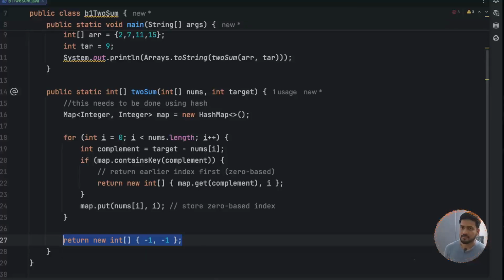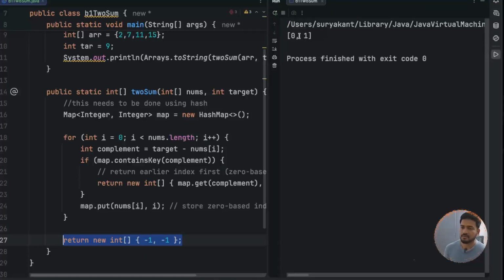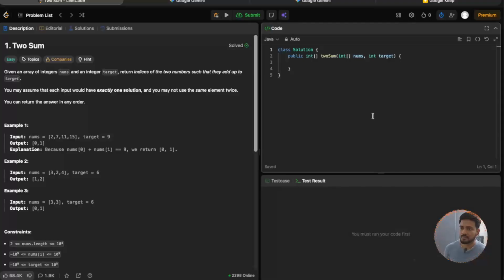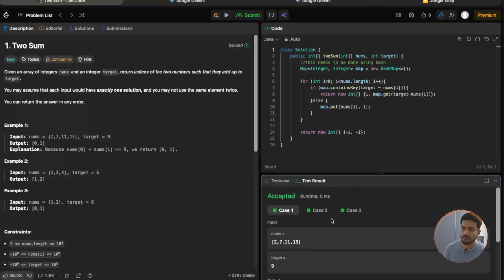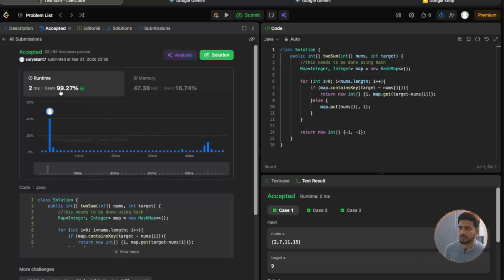Now let's run this and see the result. So yeah, it is returning 0 1, which is what we are expecting. Now let's try to run the same in LeetCode. Let me just run this one. Yeah, so all the test cases are passed. Now let me submit this for checking further test cases. So it is showing that it has beaten 99% of programmers.